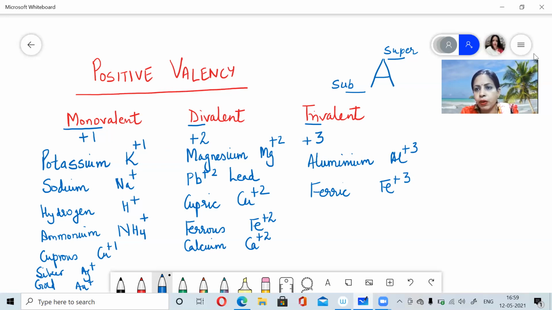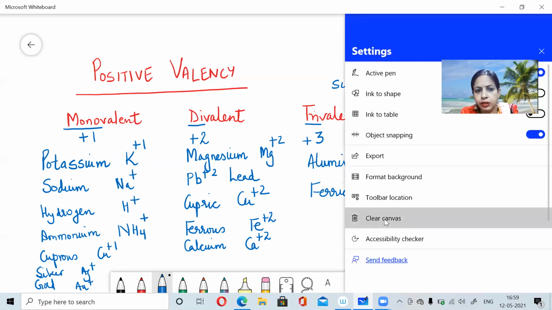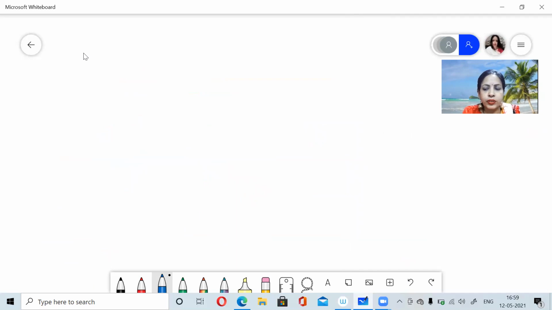Now we will be talking about the negative valency chart. What are the negative valencies? Now when we talk about the negative valencies, children, negative valency means that now we will be dealing with the non-metals. Here it will be gain of electrons, because with non-metals, it is always associated with the term electronegative. Electronegative means that they have the tendency to gain electrons. And when any element is gaining electrons, then it comprises the negative valency.